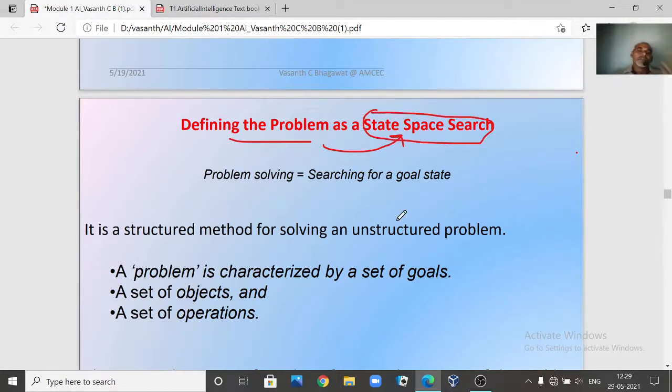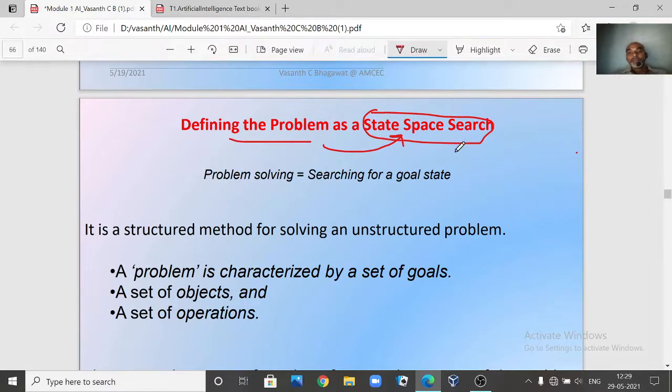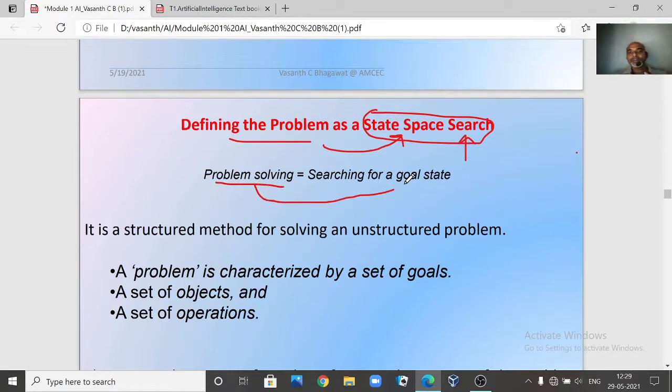So in the examination also you will be getting a question saying that they will give one problem and they might ask you how you are going to define the problem as a state space search, right? So when we are using this term search, why are we using this term search? Because problem solving is nothing but searching for the goal state, right? Now you want to search the goal state.